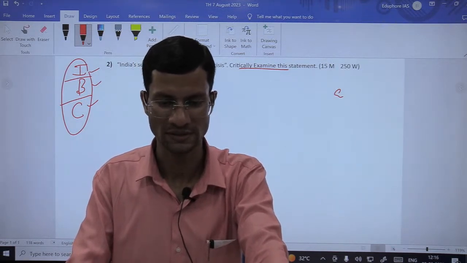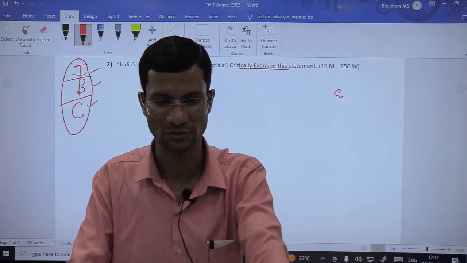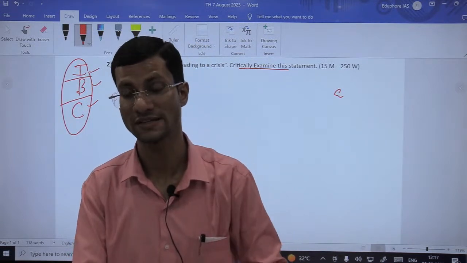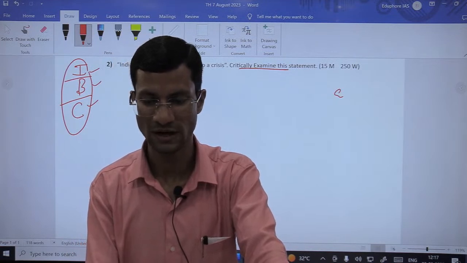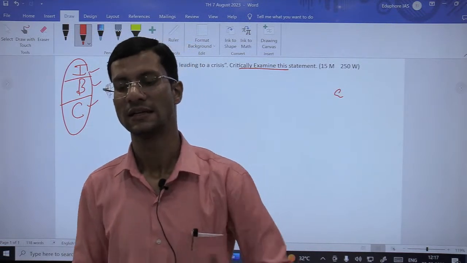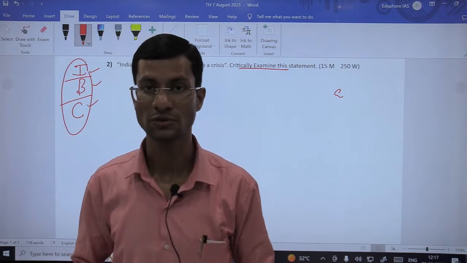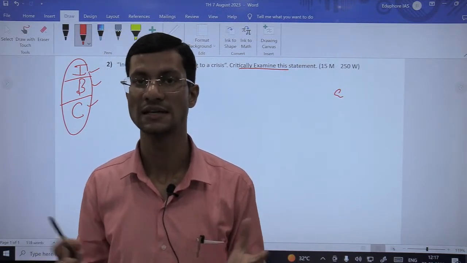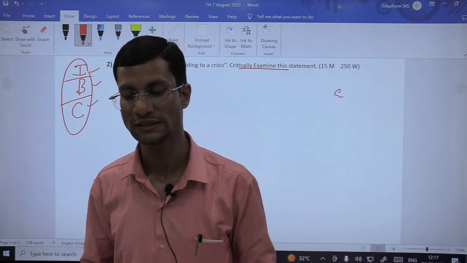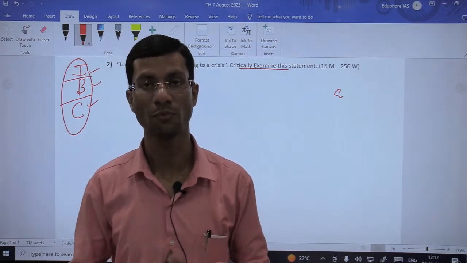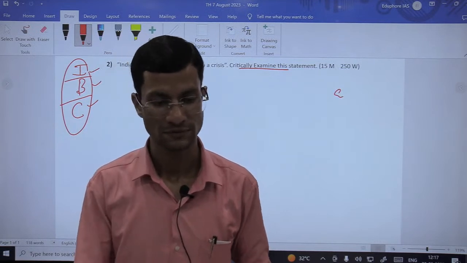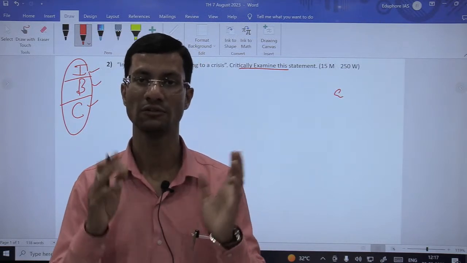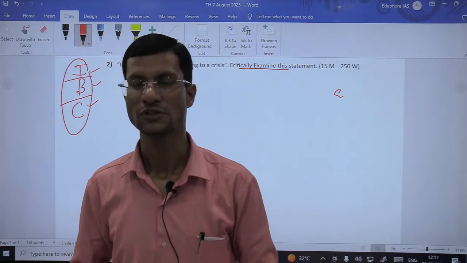So this news that we discussed was related to India's sugar surplus leading to crisis. And why so? In the intro part you can start that India has become the world's top sugar producer. At the same time, India is the largest consumer of sugar in the world. India has become the world's top producer, surpassing Brazil in 2021-22.